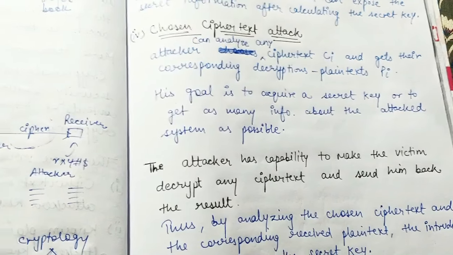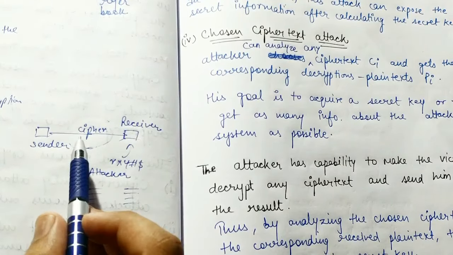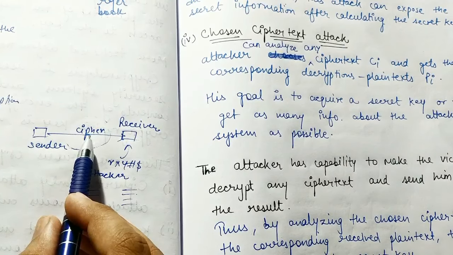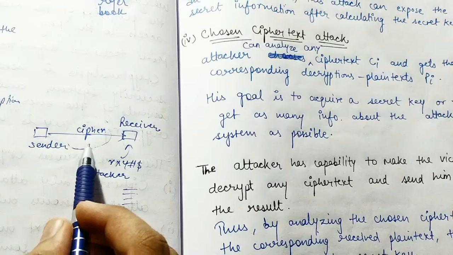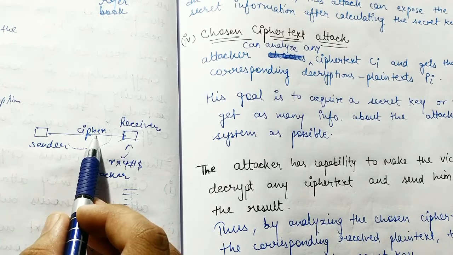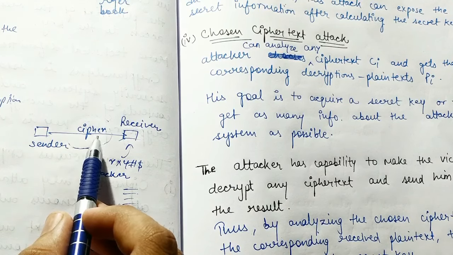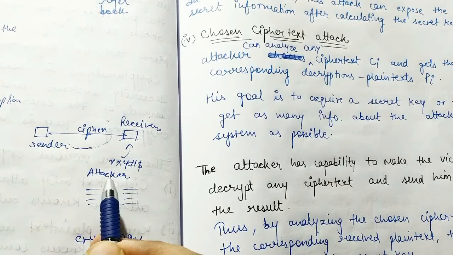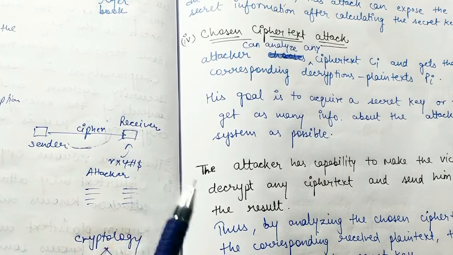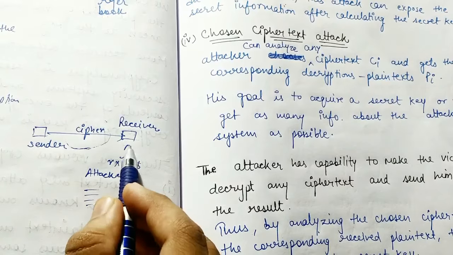Now the fourth one, let us see this with the help of a diagram. Suppose guys, the same scenario: the sender is sending some messages and he has used some encryption algorithm. So this is the ciphertext, and this attacker is trying to steal this information, right? He has access over this network. He knows that there is some communication going on, and this is the ciphertext. He wants to decrypt this information, he wants to know this message, so he needs a key for that, right? So suppose we assume that he gets access over the receiver's computer, for example. What will happen is, he will give this receiver, that is this machine, some ciphertext.